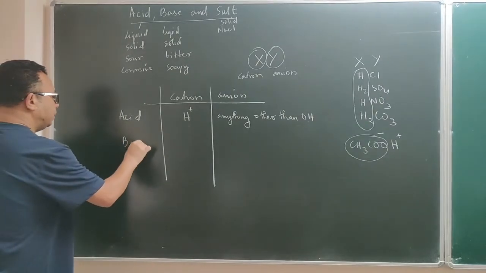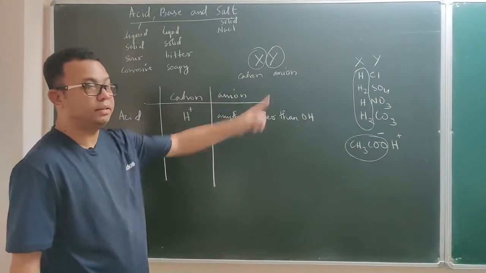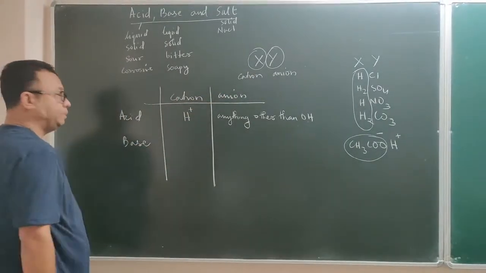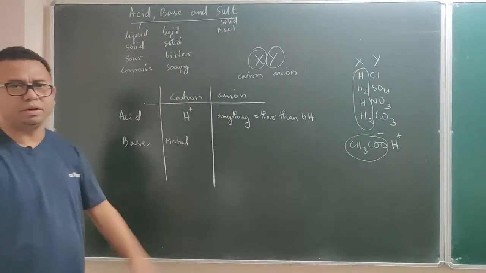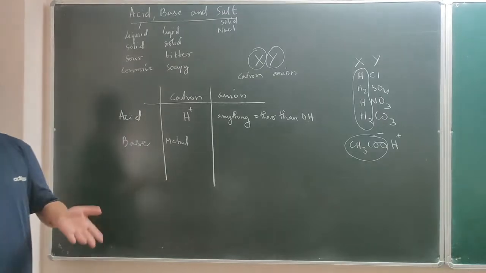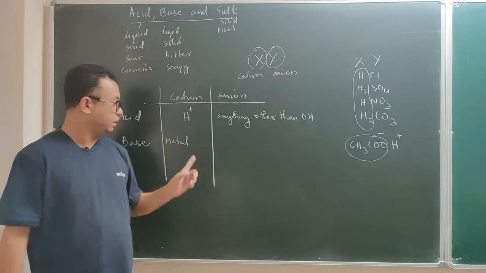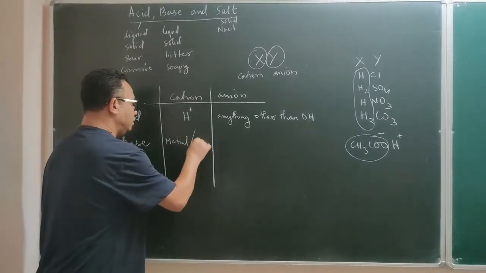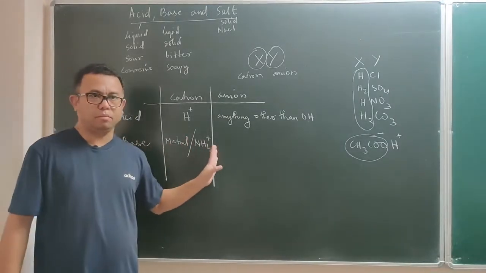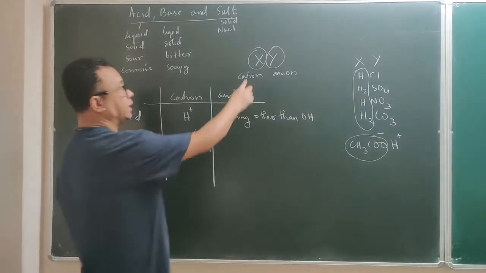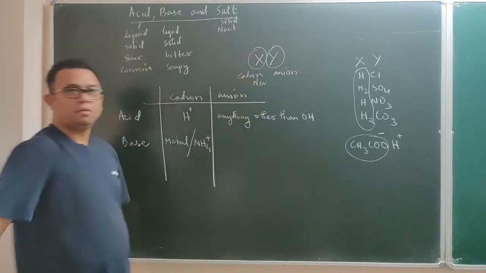Then how do you recognize a base? In a base, look at the cationic part and the anionic part. The cation must be a metal. Anything in the upper part of your valency table is a metal, and the upper part contains many different metals. Or if not a metal, I should add one more, and that is ammonium. Either a metal or ammonium must be present in the cationic part, for example sodium, a metal.